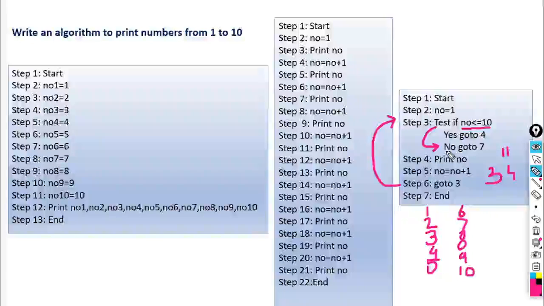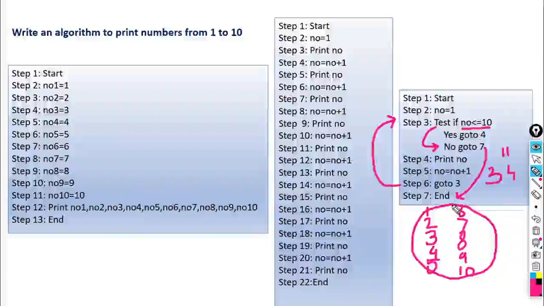So it executes no, and it will take your control to line number 7, step number 7. So what is step number 7 here? Yes, go to end. So when the value of NO becomes 11, it will take your control to end. So what would be the output of this algorithm? It will print 1, 2, 3, 4, 5, 6, 7, 8, 9, 10. So this is the output.